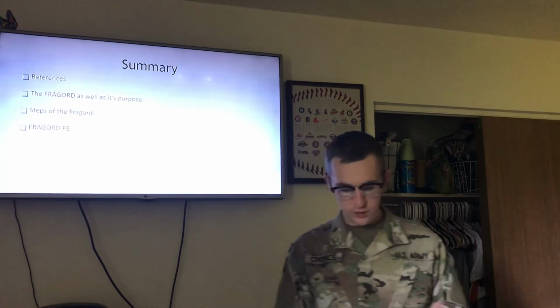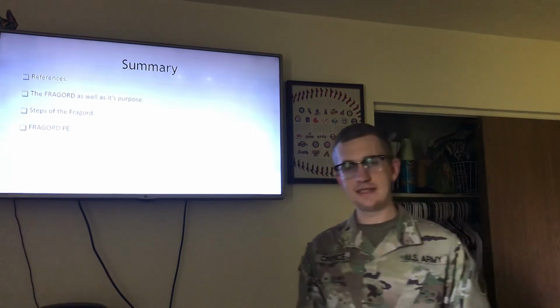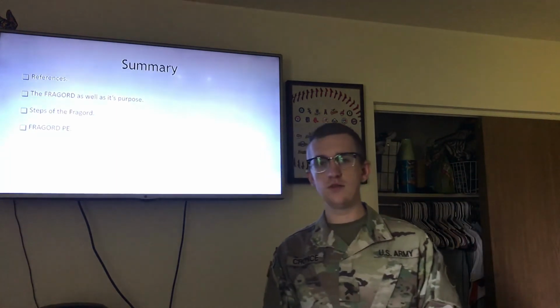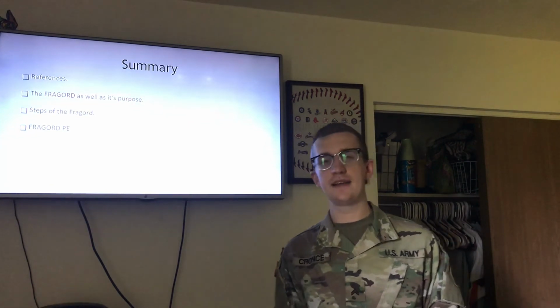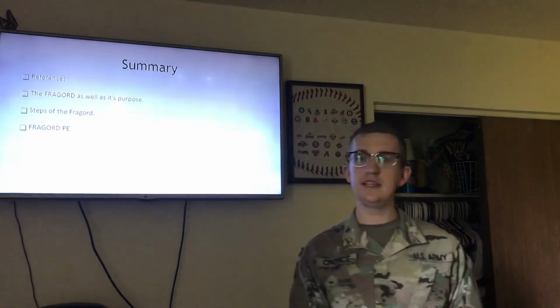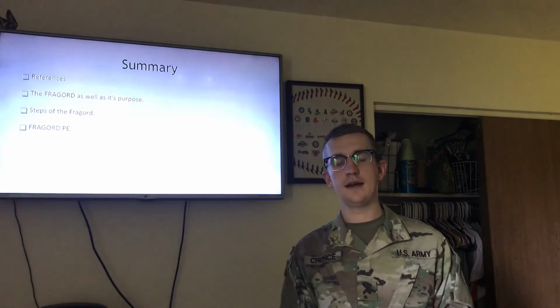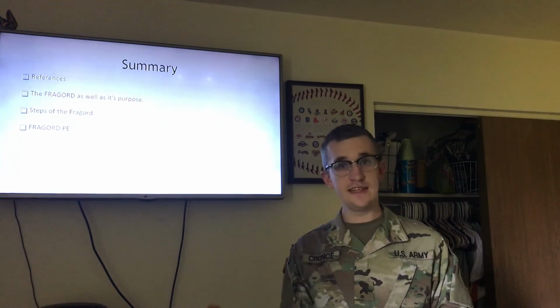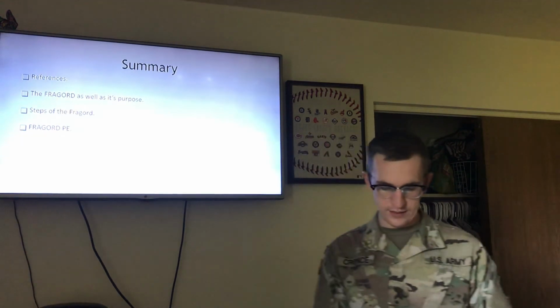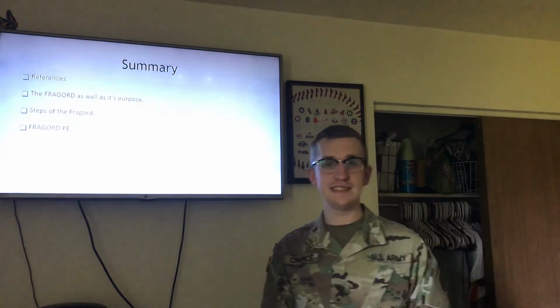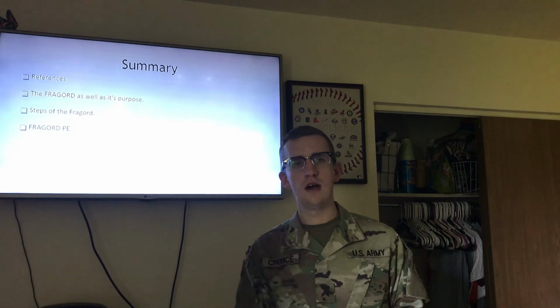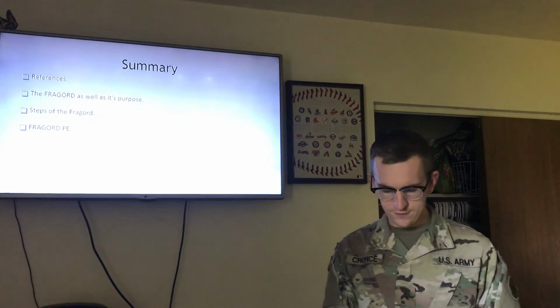Alright, so to go over what we talked about, we went over the references, the Training Manual 6-0, specifically Appendix C, specifically page C-25, and figure C-5, which is the format of the template, but Training Manual 6-0 is where you will go to find the information on creating a FRAGORD.